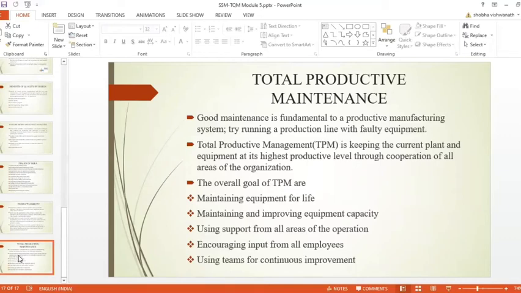It aims to make the production process free from breakdowns, defects, slowing down of the production line and setup time losses. It also aims to provide safe working conditions. That's why TPM, total productive maintenance, ensures everyone works together in the industry to achieve peak performance and productivity.